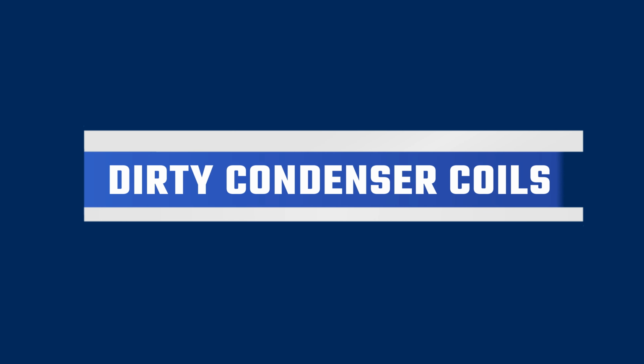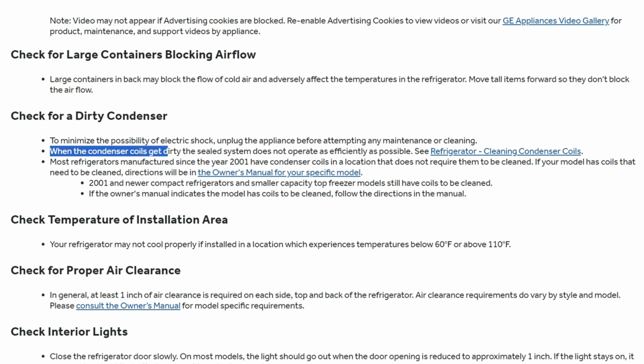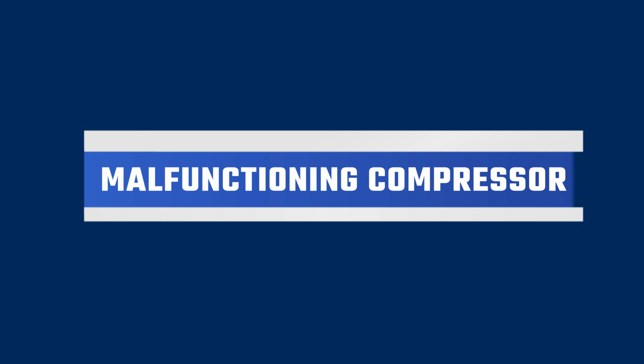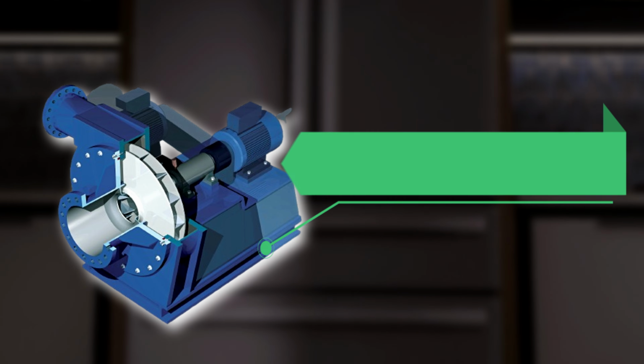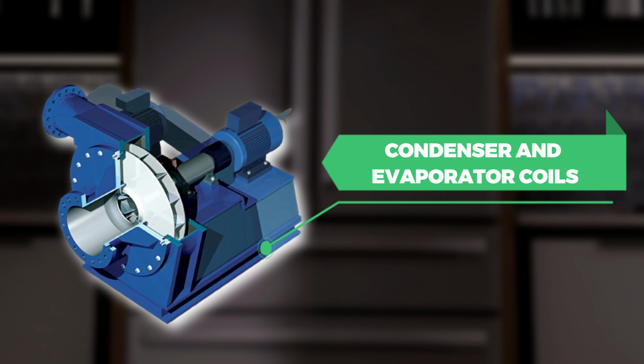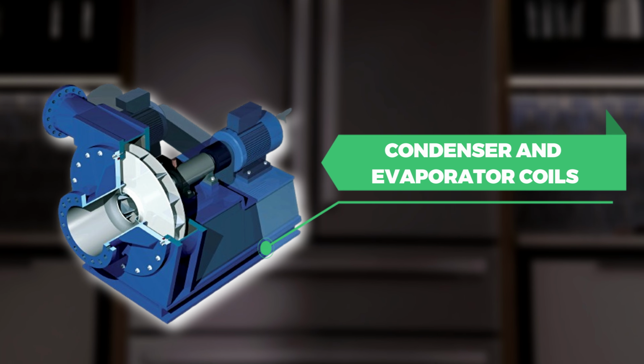Dirty condenser coils. Dust or dirt on the condenser interferes with the optimal heat dissipation, resulting in a warmer refrigerator. Malfunctioning compressor. A defective compressor prevents optimal refrigerant distribution across the condenser and evaporator coils, leading to a faulty refrigerator.